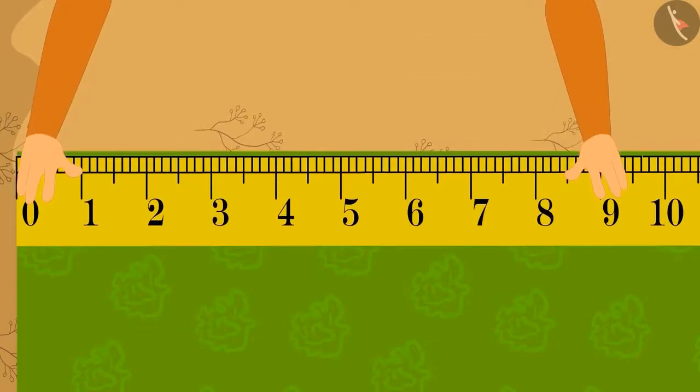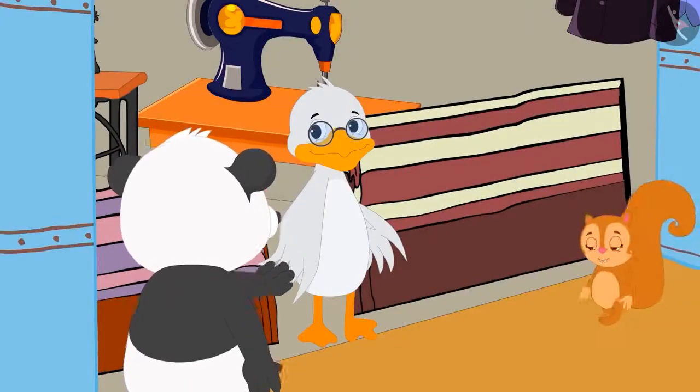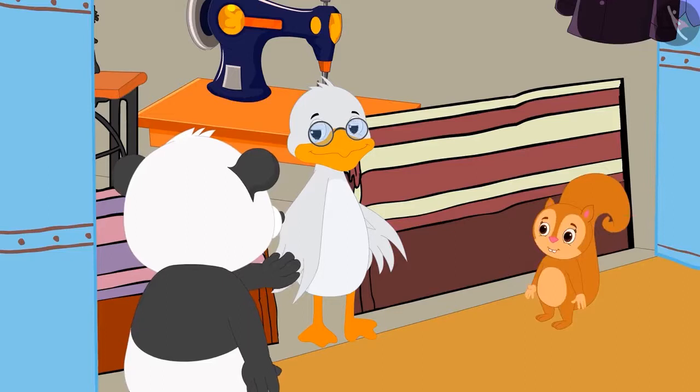Chanda measured the size of the curtains with her measuring tape. When Chanda reached Badbole uncle's shop to get her curtains stitched, Golu was also there buying material for his shirt from uncle.